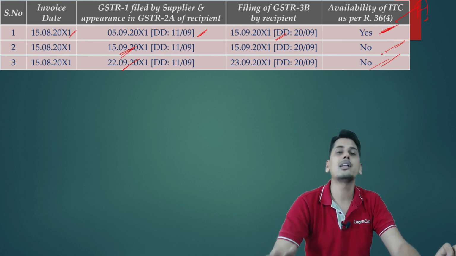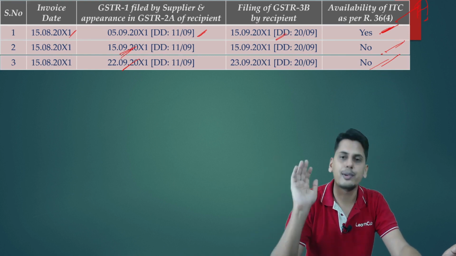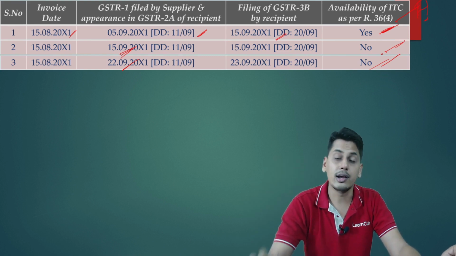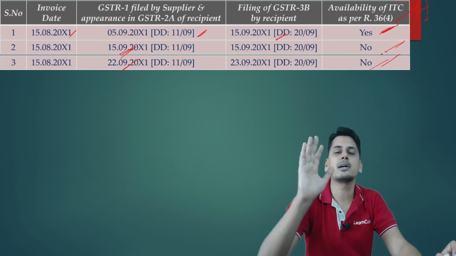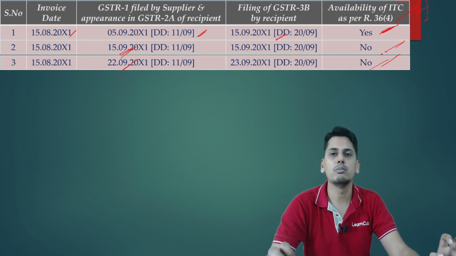So therefore friends, for the purpose of Rule 36 sub rule 4, the equation now stands as 105% of eligible credits appearing in GSTR 2B, subject to a maximum of eligible book credits.